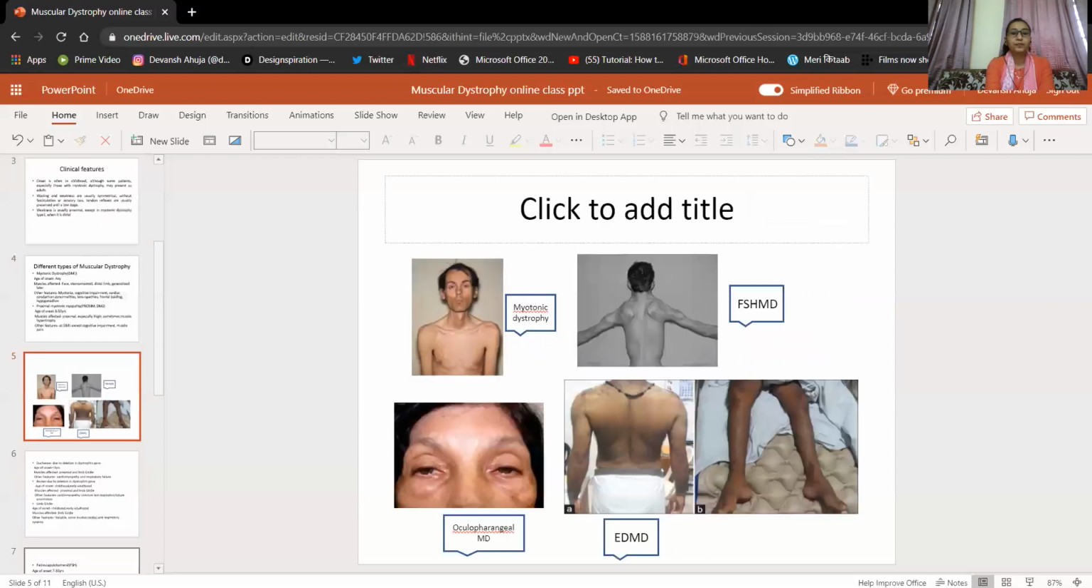Next, these are some of the figures. The first one is myotonic dystrophy. As you can see, there is muscle destruction of the sternocleidomastoid muscle and the facial muscles.